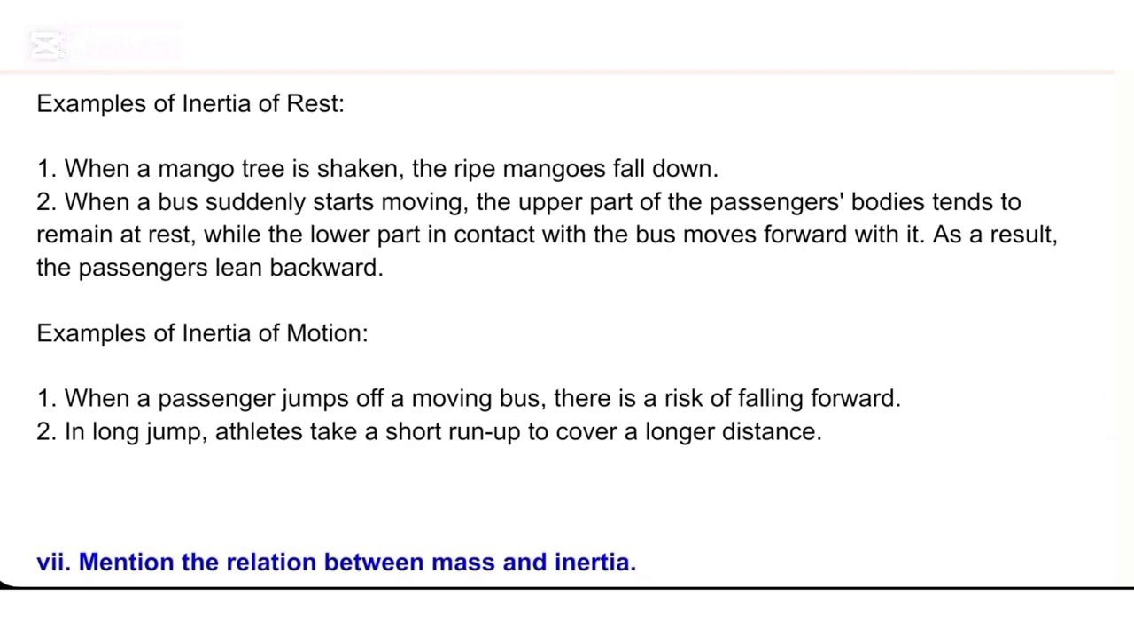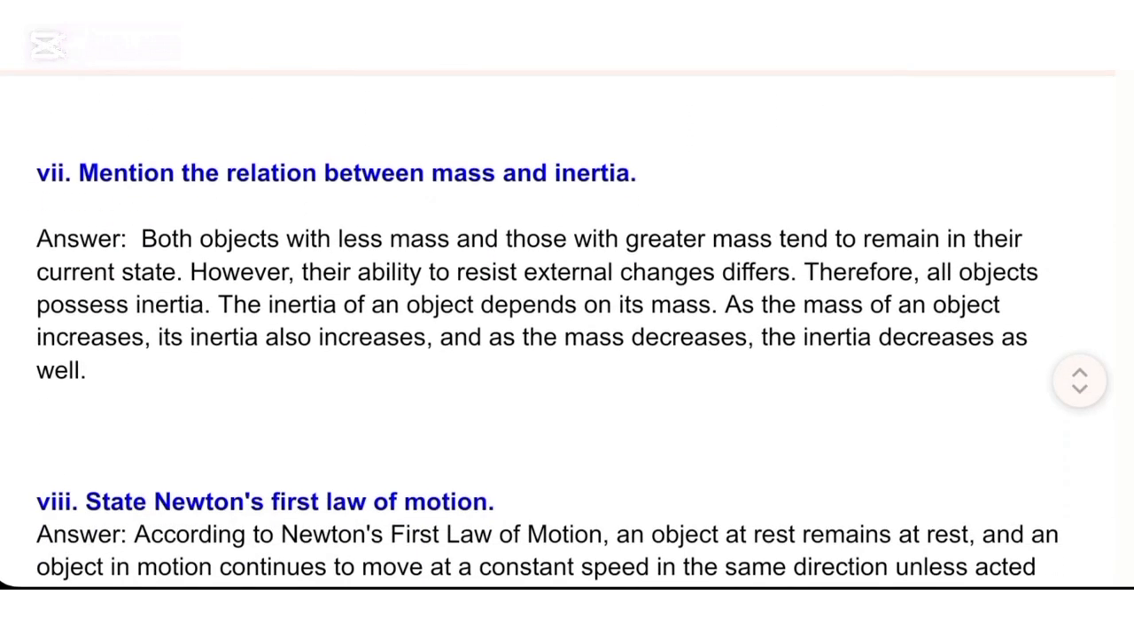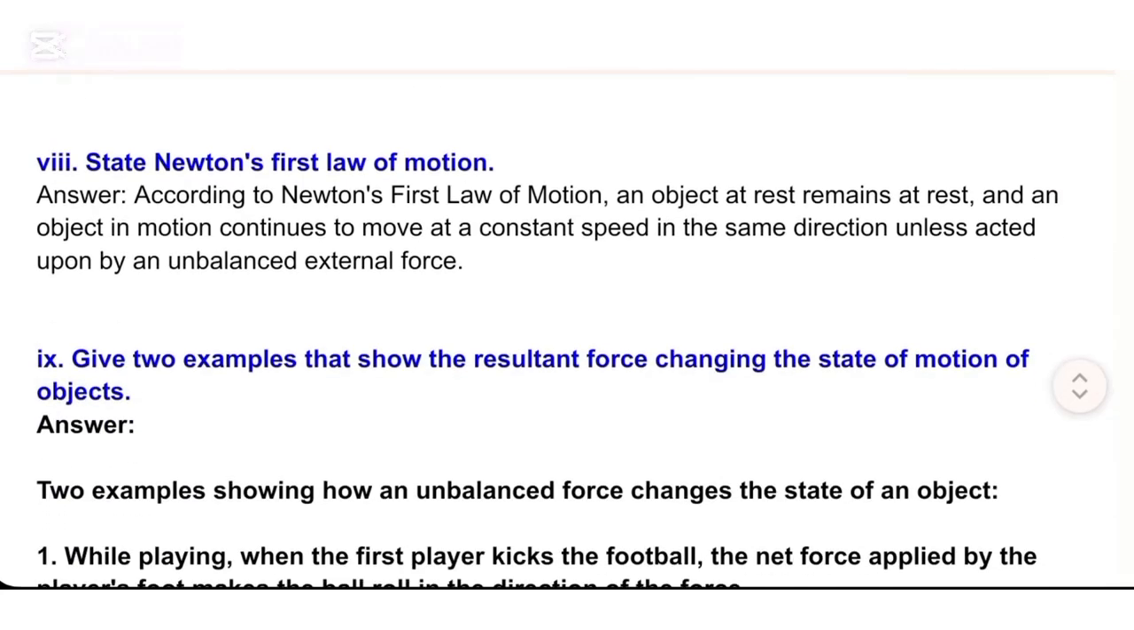IV. Mention the relation between mass and inertia. Answer. Both objects with less mass and those with greater mass tend to remain in their current state. However, their ability to resist external changes differs. Therefore, all objects possess inertia. The inertia of an object depends on its mass. As the mass of an object increases, its inertia also increases, and as the mass decreases, the inertia decreases as well.